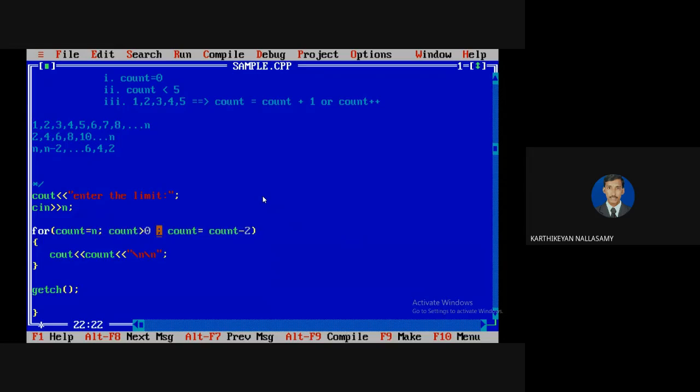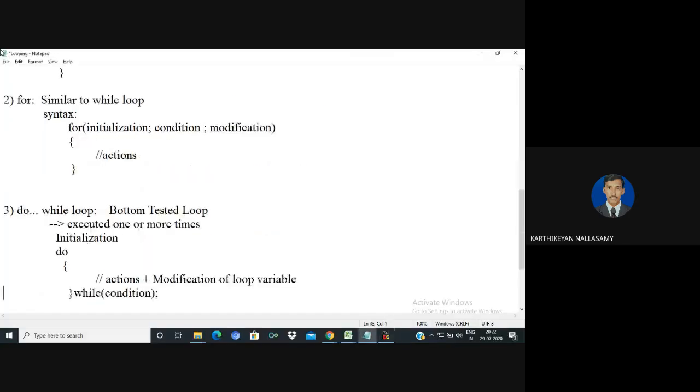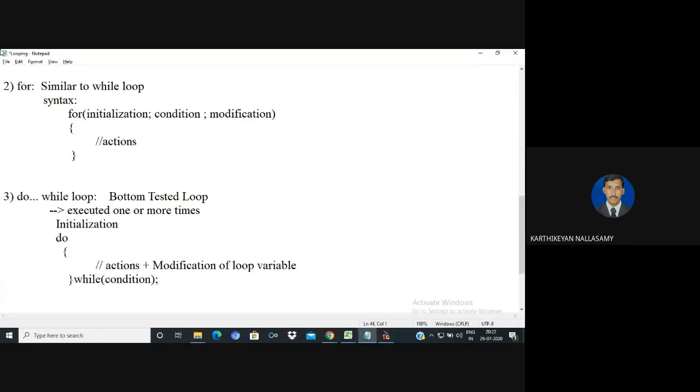Okay, so now I will go with the do while statement. Actually, do while is the reverse of while. It is a bottom tested loop, which means the condition is tested at the bottom. The next thing is that it is executed one or more times, whereas the while loop is executed 0 or more times. It means that before checking the condition, the looping statement is executed one time without checking the condition.